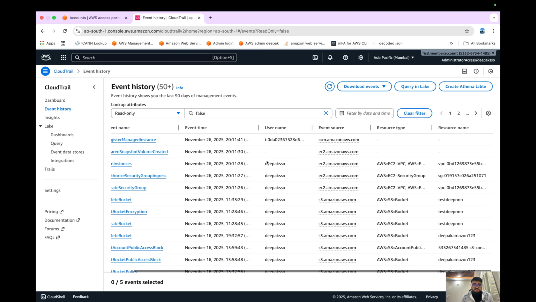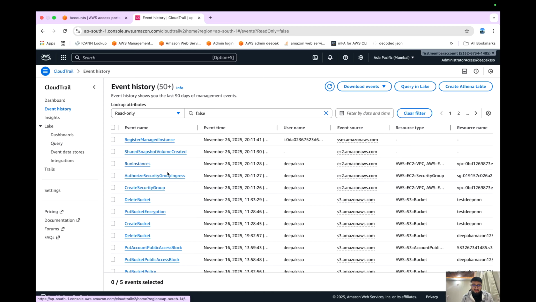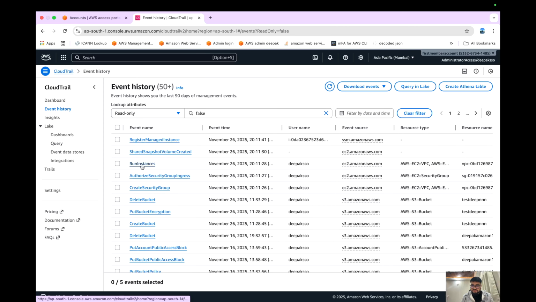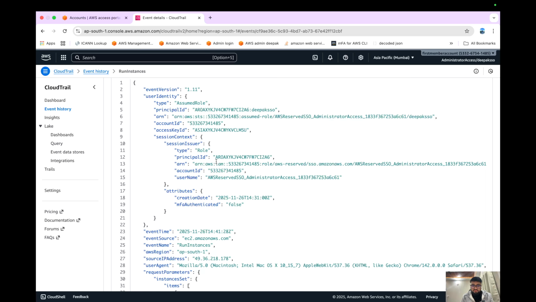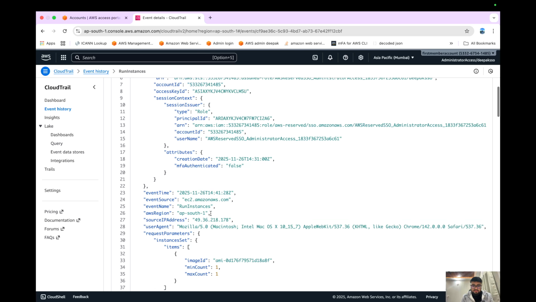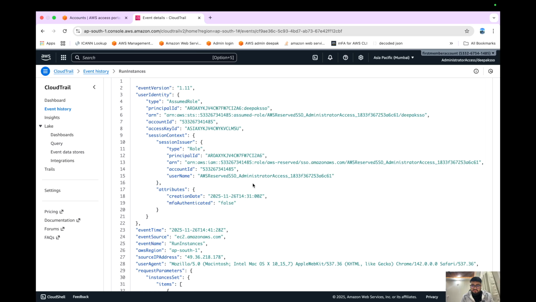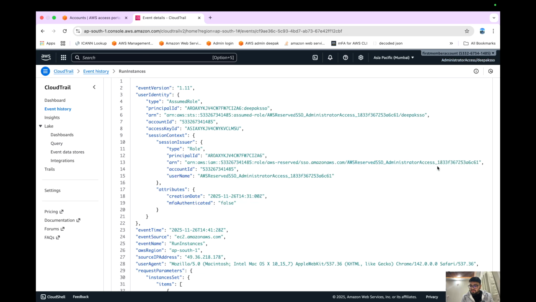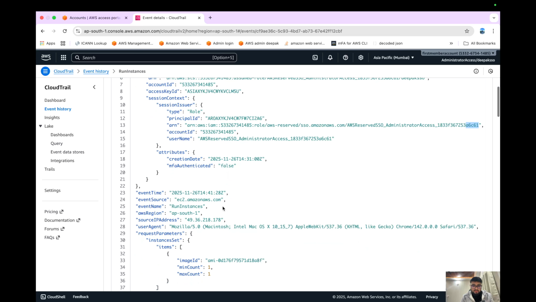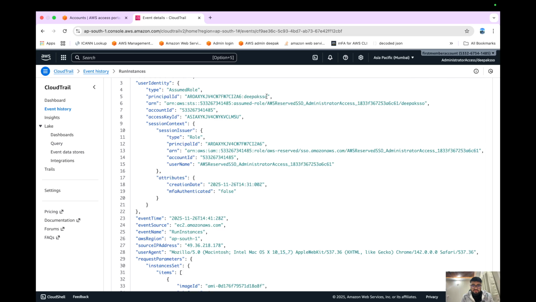Okay, max to max 15, but yeah. So let's see, I think this is the one, run instances. Let me check if this is the one or not. It says that if you go here, this was the AWS Reserve SSO that was used. Okay, 1833 ending with 6661. Yes, I was the user. I'm the user itself, and the username, the principal ID, is this Deepak SSO.